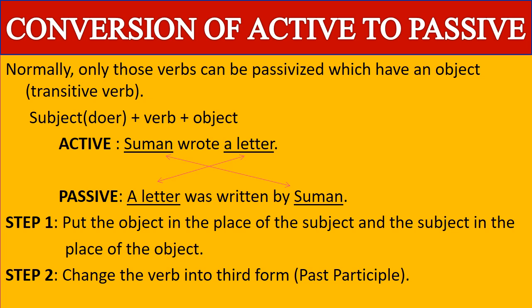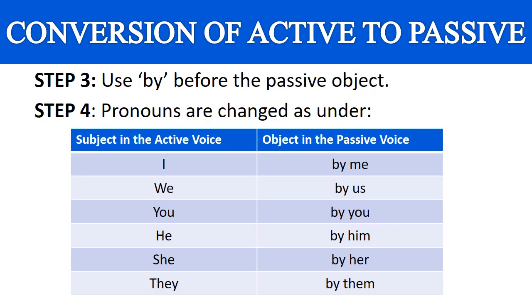See what we have done here. Step 1, put the object in the place of the subject and the subject in the place of the object. Step 2 is change the verb into third form. What is the verb here? Wrote. So what is the third form? Written. So the verb is always changed into past participle, that is third form. Step 3. Use by before the passive object. Before Suman we have used by.